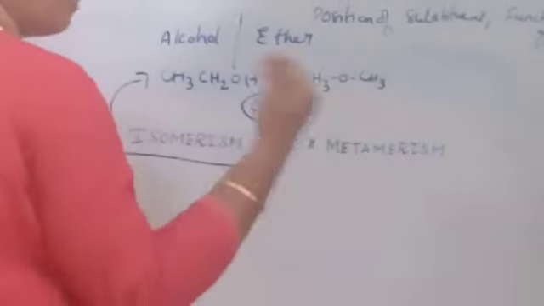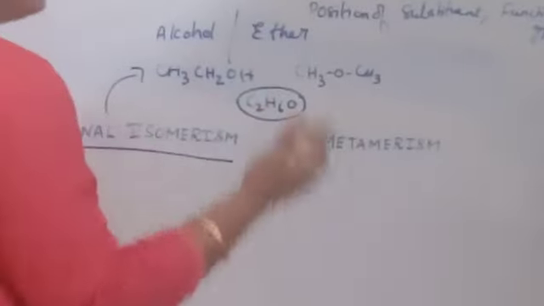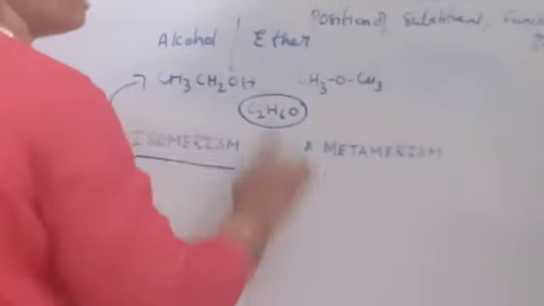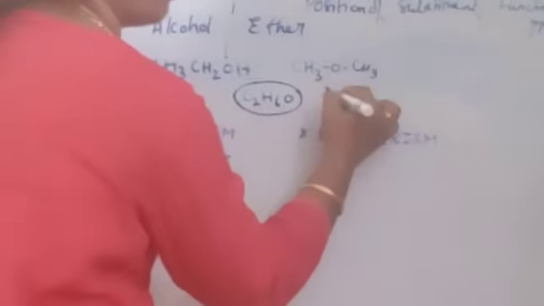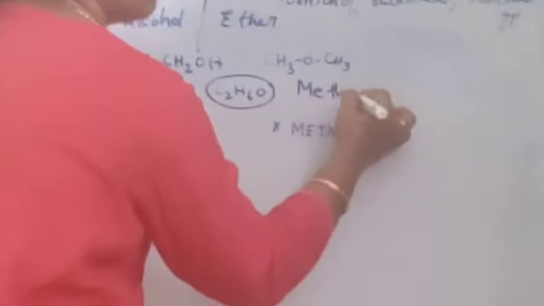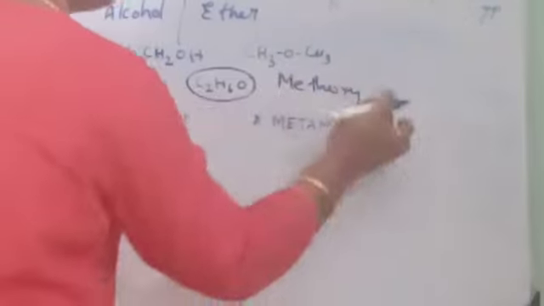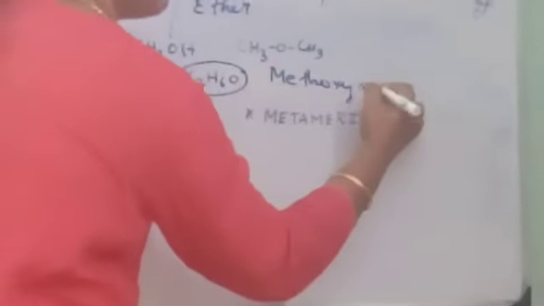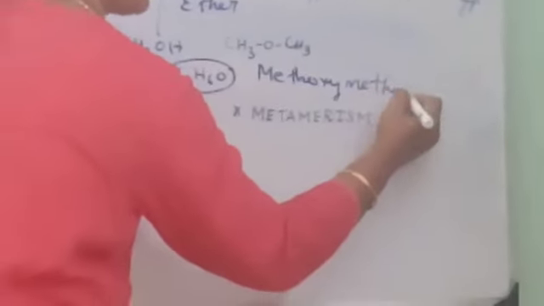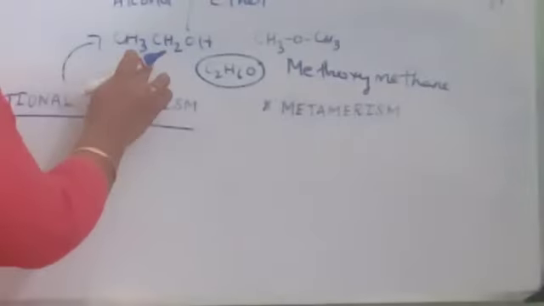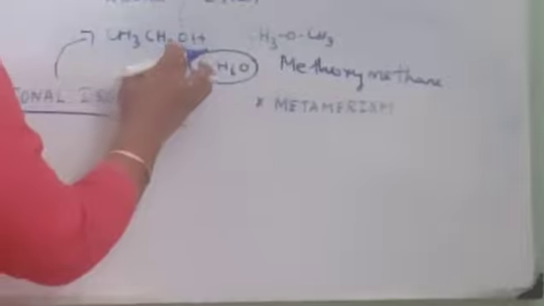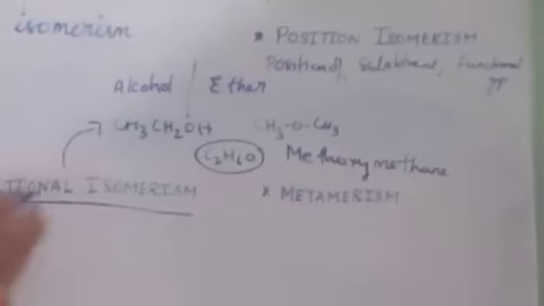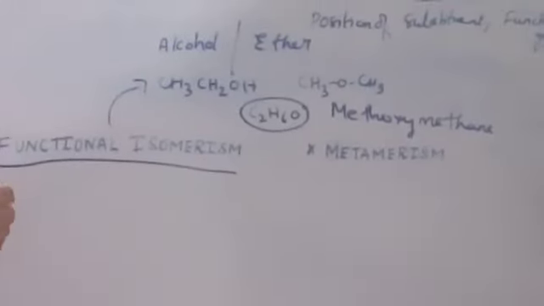The common name is dimethyl ether, or otherwise it is called methoxymethane, because we have already discussed the IUPAC name. By this time you should know the IUPAC name. Methoxymethane, that is the IUPAC name here. This is ethanol. So these two have the same molecular formula but differ in the functional group. Such an isomerism is called functional isomerism.